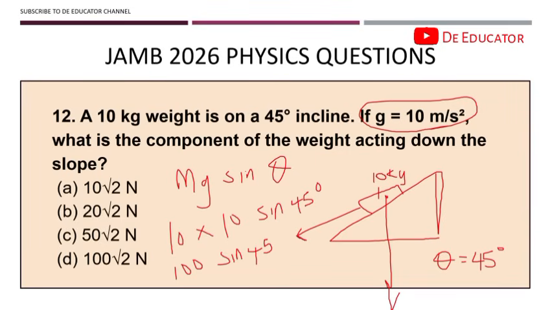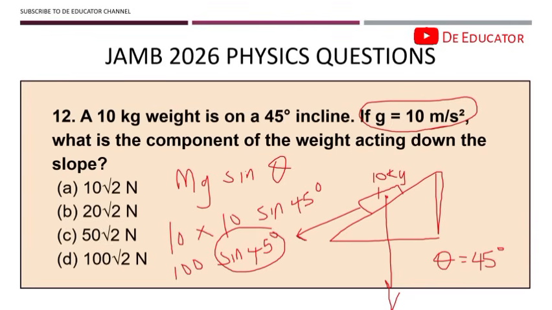You might wonder, how do I do sine 45? Take note that when you get to the examination, your UTM, the calculator that I've given to you, you are not going to be able to perform any trig function. So what this means is that you should know standard trig in your head. 45 degree, 30 degree, 60 degree, 90 degree. Those 4 angles. You should know the sine, the cos, and the tan for these angles.